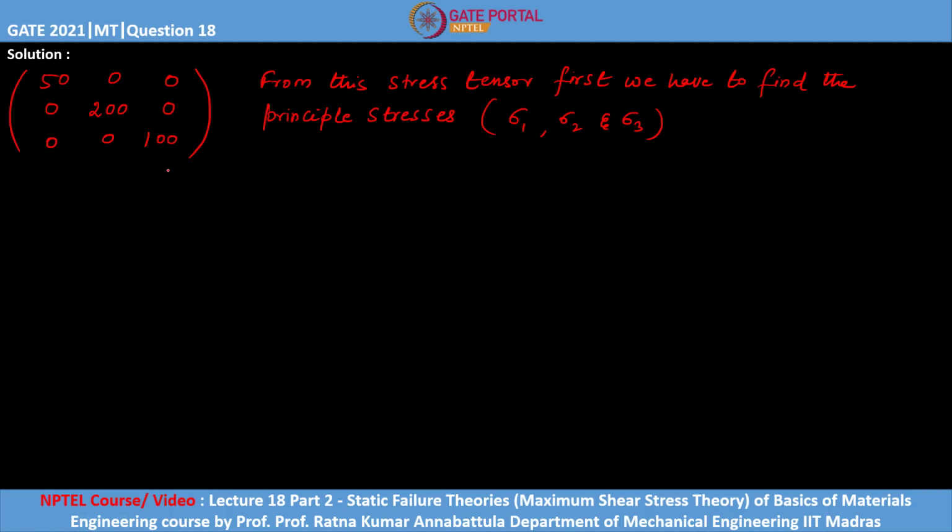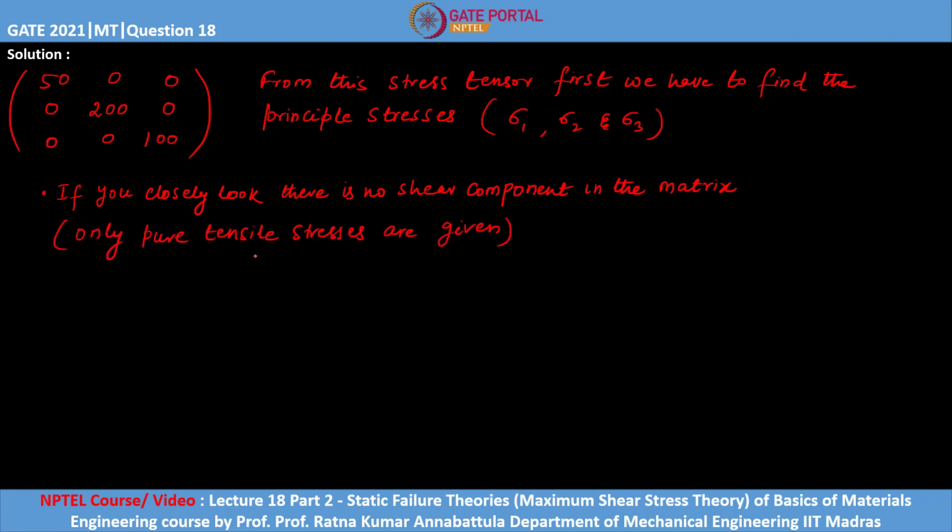But if you look closely, we don't have any shear components, only pure tensile stresses have been given, right? So the diagonal elements here are our principal stresses, because they are pure tensile in nature, as given here.